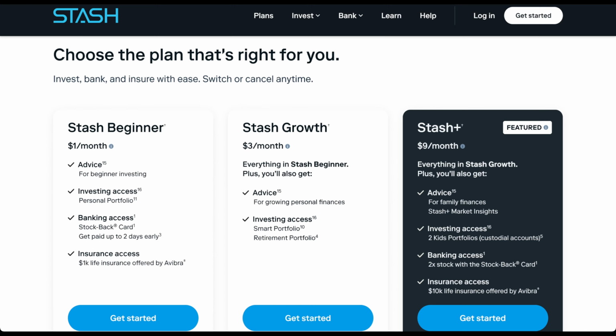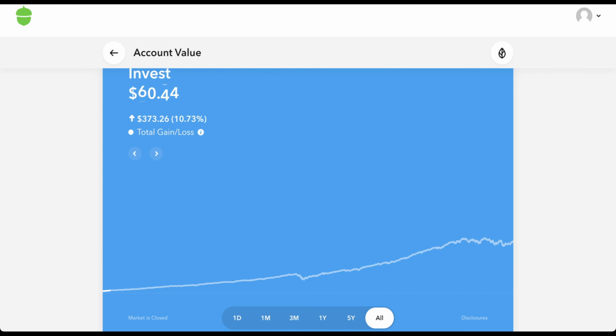Again, this is purely a personal choice. I'm not against what Stash is doing. For a beginner, it's a wonderful platform to start with. I happily endorse Acorns and Stash for beginners. Acorns still charges me $1 a month, and for the convenience and the round-up feature that it provides, I'll probably continue for a long time in the future. I have no plans of canceling my Acorns account anytime soon.